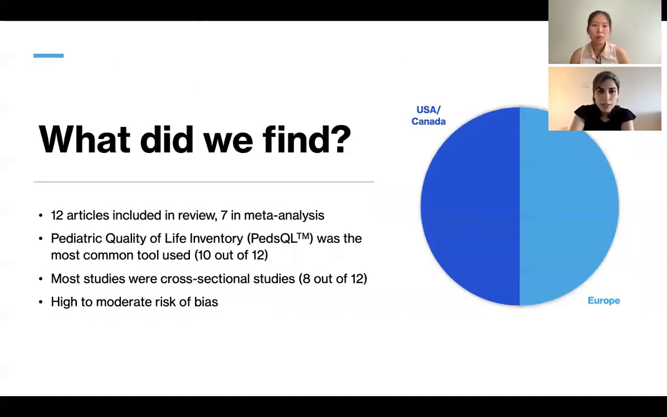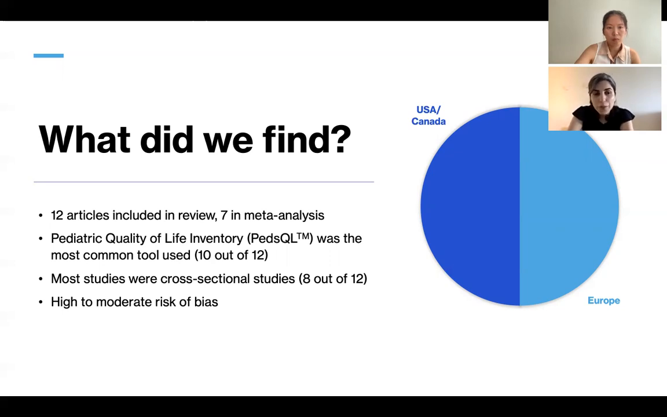As seen here on this slide, most of the studies had been done either in Europe or in the States or Canada. We had 12 articles which met the inclusion criteria and were included in this systematic review, 7 of which had been included in the meta-analysis, which these 7 papers had used the PedsQL measure. Pediatric quality of life measure was the most common tool. 10 out of the 12 papers included in this review had used PedsQL, and most of the studies were cross-sectional studies.